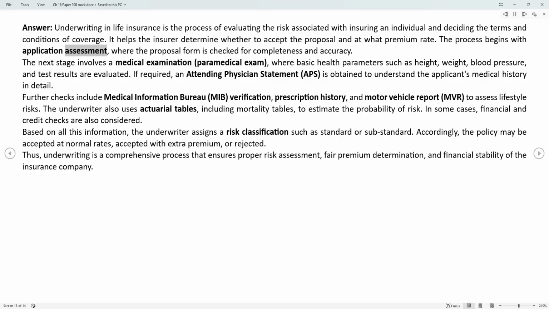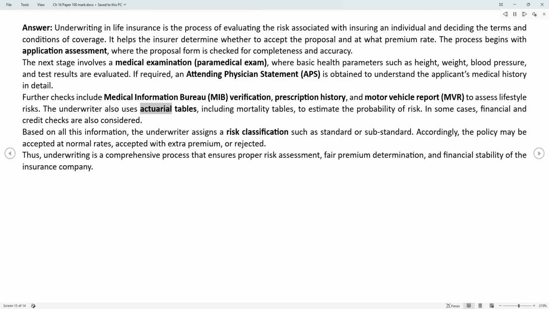The process begins with application assessment, where the proposal form is checked for completeness and accuracy. The next stage involves a medical examination, paramedical exam, where basic health parameters such as height, weight, blood pressure, and test results are evaluated. If required, an attending physician statement, APS, is obtained to understand the applicant's medical history in detail. Further checks include Medical Information Bureau, MIB, verification, prescription history, and motor vehicle report, MVR, to assess lifestyle risks.